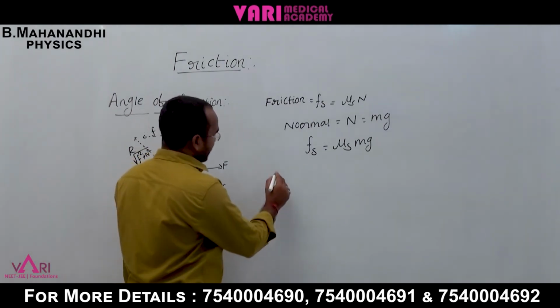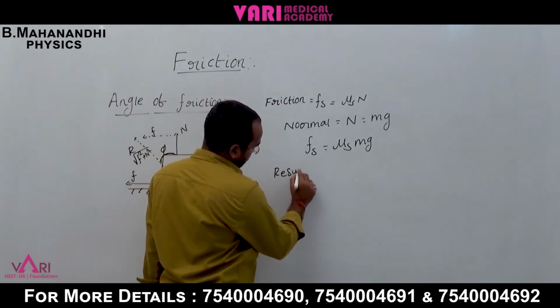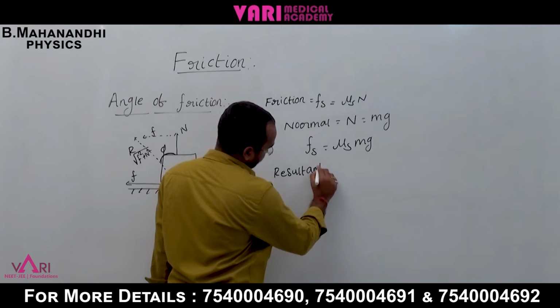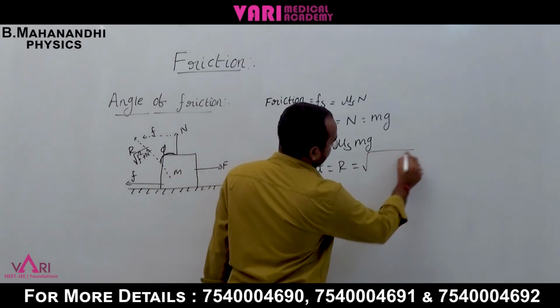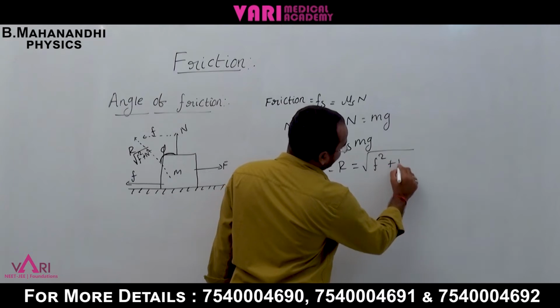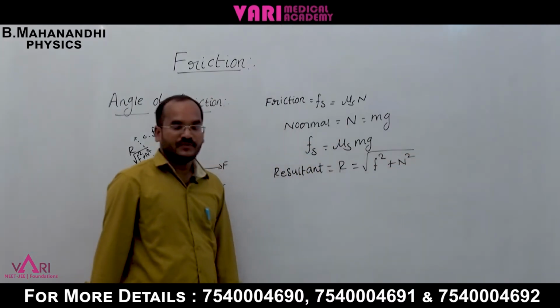The resultant R is equal to the root of F square plus N square.